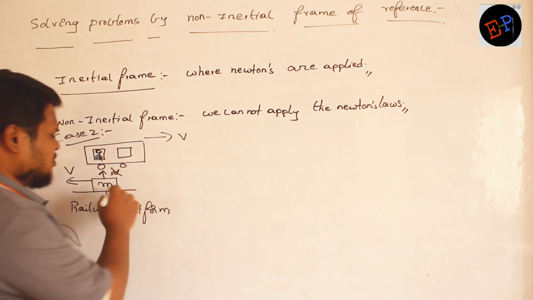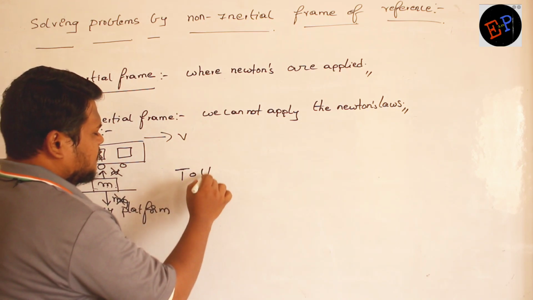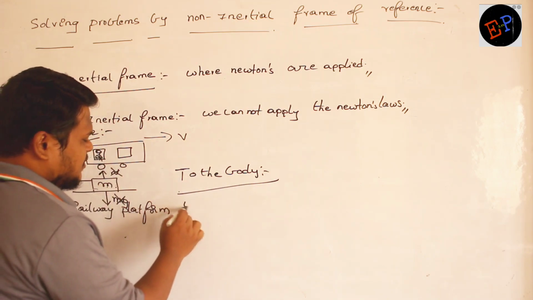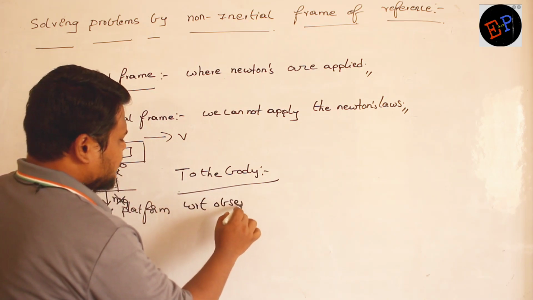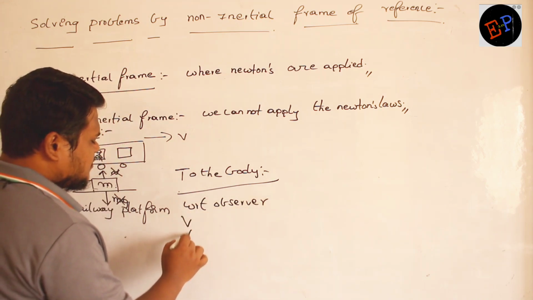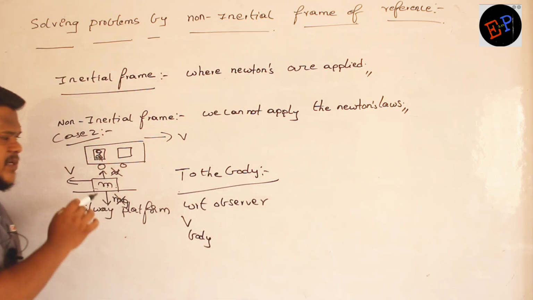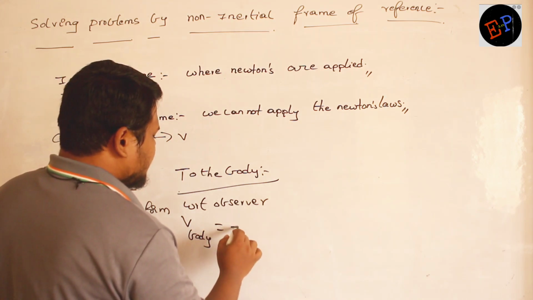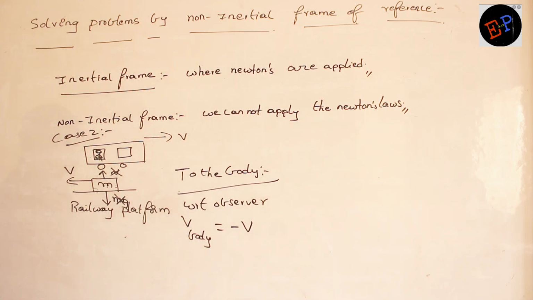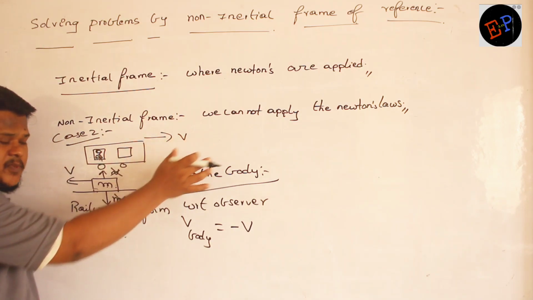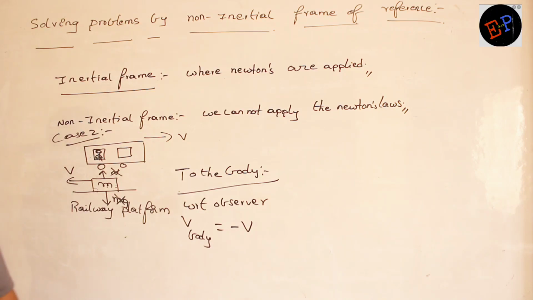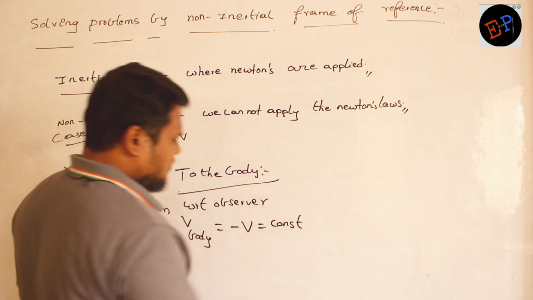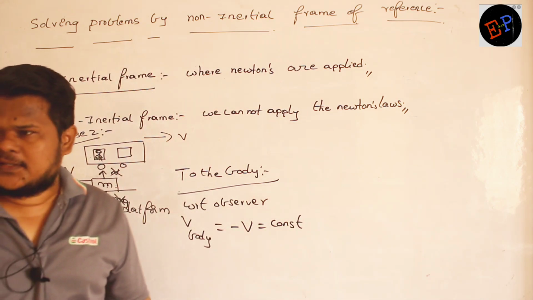Okay. So if I discuss about the body, with respect to the observer, what is the velocity of the body, ma? With respect to this observer, what is the velocity of this body? Velocity of this body is minus v. Why am I writing minus v? Because if I take this velocity to be positive, this velocity will be negative. Are you able to understand? And this velocity is a constant, no, ma? This velocity is a constant.